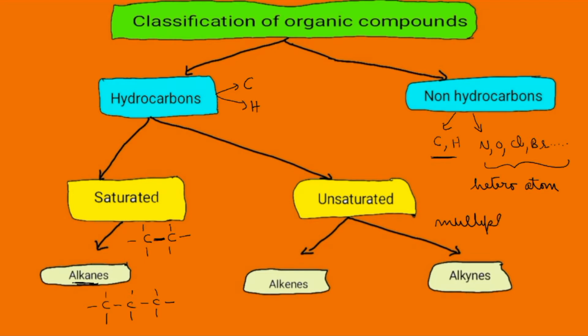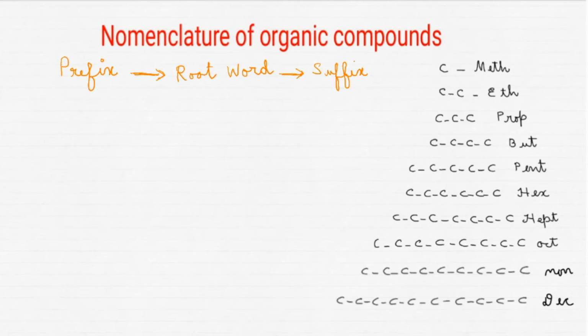Unsaturated hydrocarbons are those which have multiple bonds between carbon atoms. What is a multiple bond? That will be a double bond or a triple bond. Sometimes a carbon-carbon double bond will be present, otherwise a carbon-carbon triple bond will be present. If a carbon-carbon double bond is present, we call them alkenes. Got it? And what are alkynes? They are compounds in which a carbon-carbon triple bond is present. So simple, no?